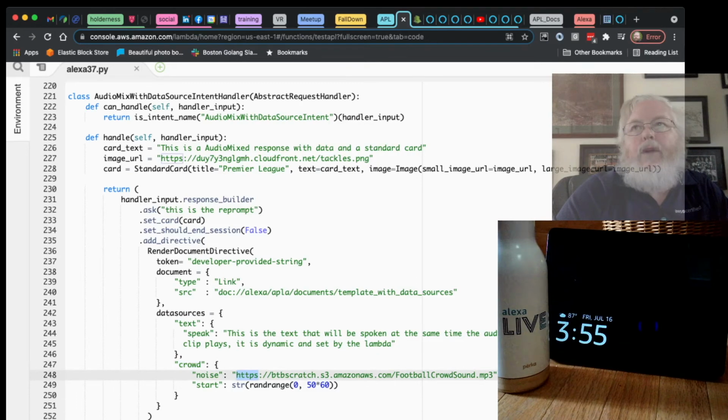And one of the things we want to do is randomize the crowd noise so that things don't seem quite as same all the time, because that's very computery. So we randomize where in that audio clip we should start.